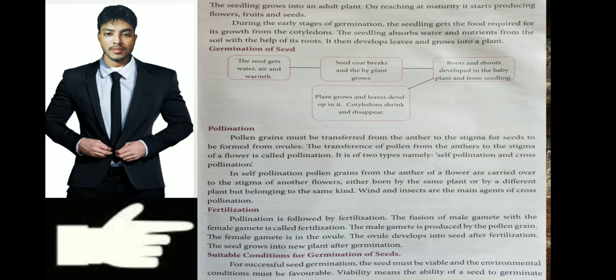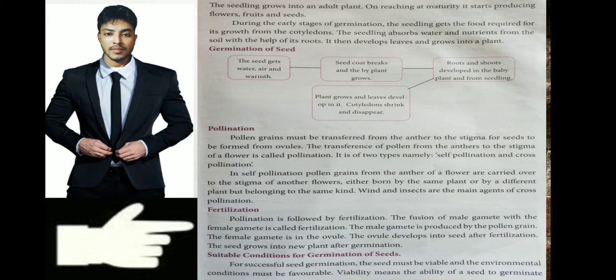Then pollination is followed by fertilization. The fusion of the male gamete with the female gamete is called fertilization. The male gamete is produced by pollen grains. The female gamete is in the ovule. The ovule develops into a seed after fertilization. The seed grows into a new plant after germination.